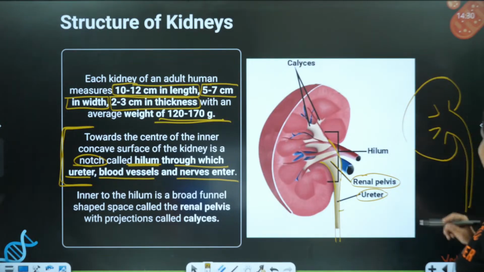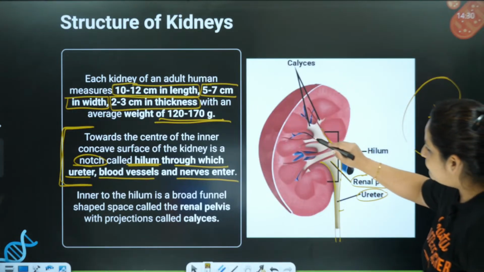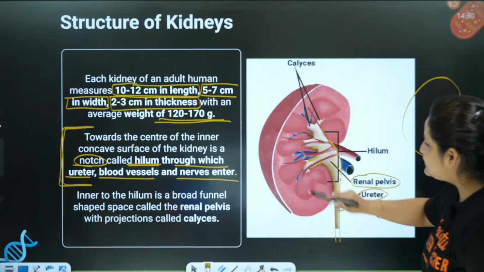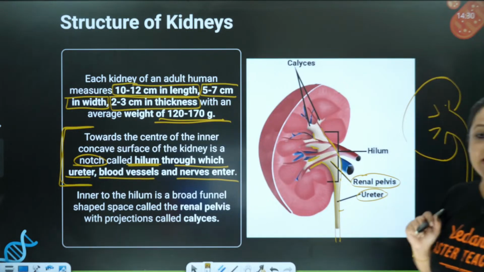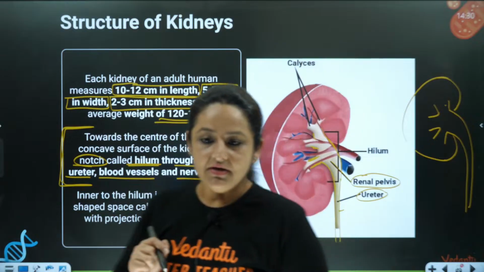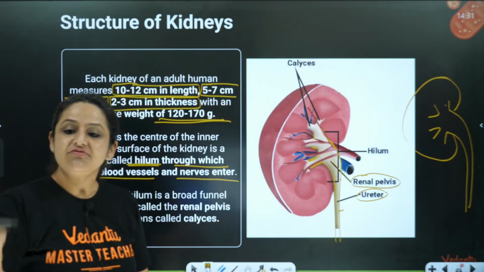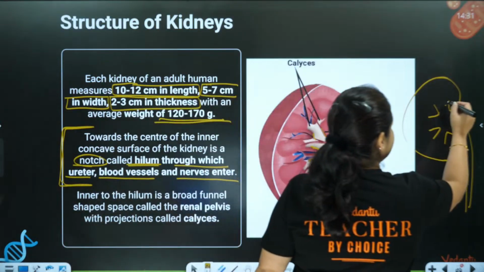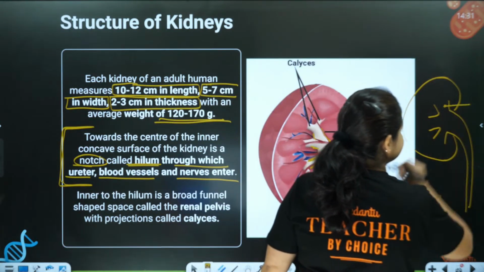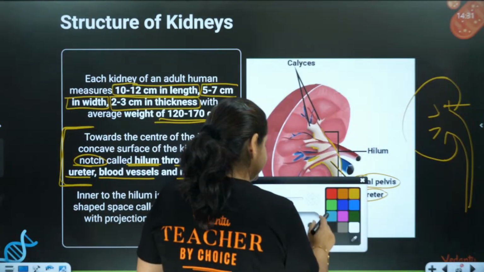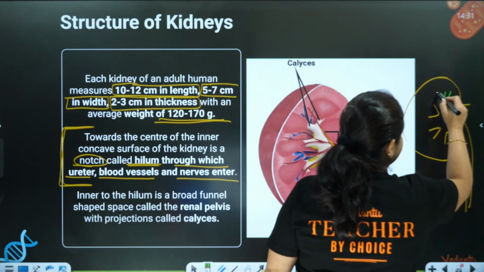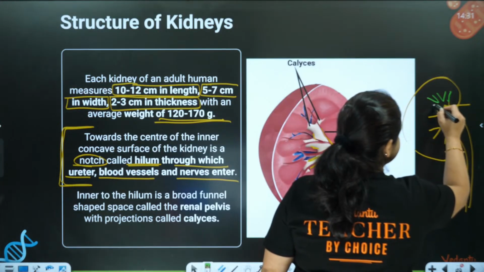These projections are called the major calyxes. The major calyxes are further projecting and dividing inside. Let me change the color and show you. The major calyxes are further going to project inside to form these tubes.